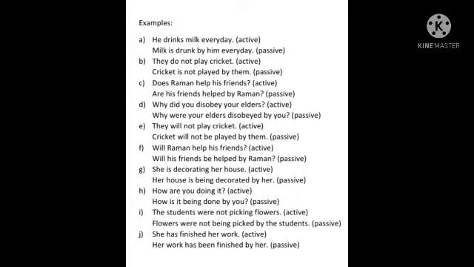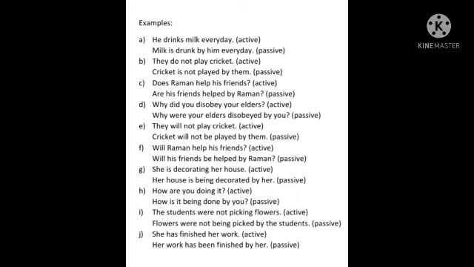Let's see the next sentence. Why did you disobey your elders? This time the tense is simple past, and in passive voice we have to use was or were. The question word why will remain the same. Only who is converted into by whom. All the other question words remain the same.